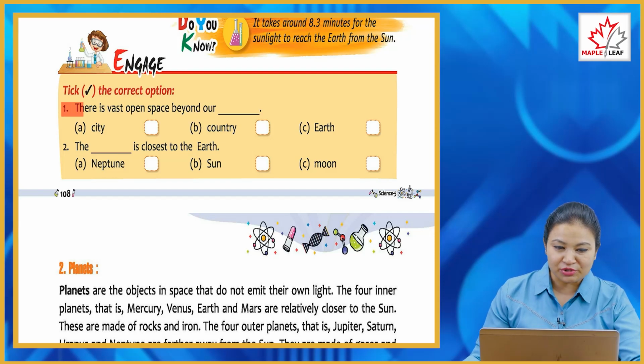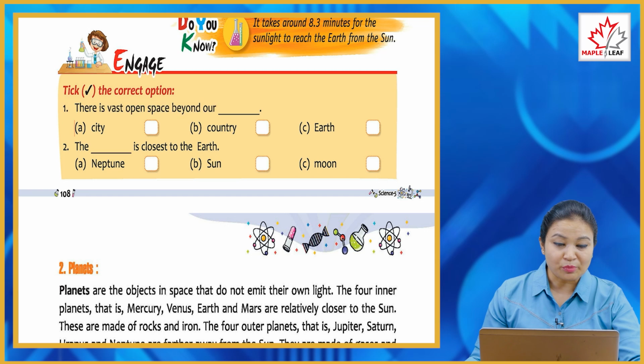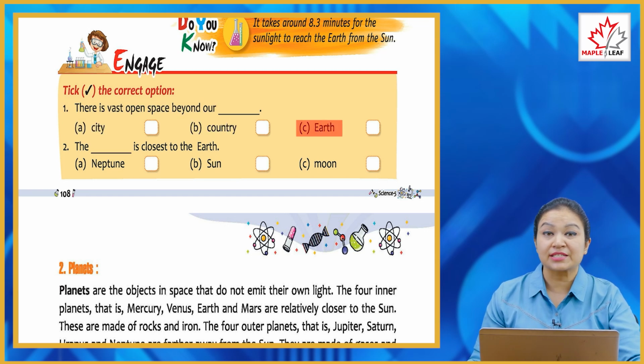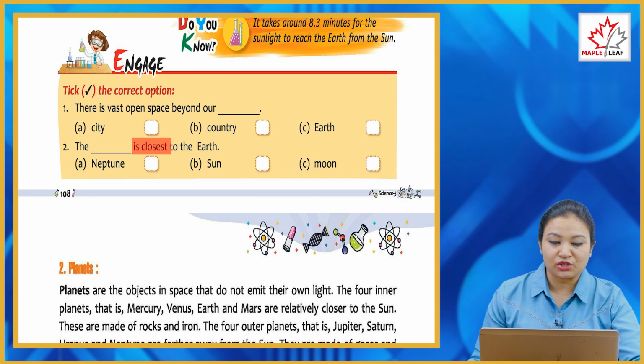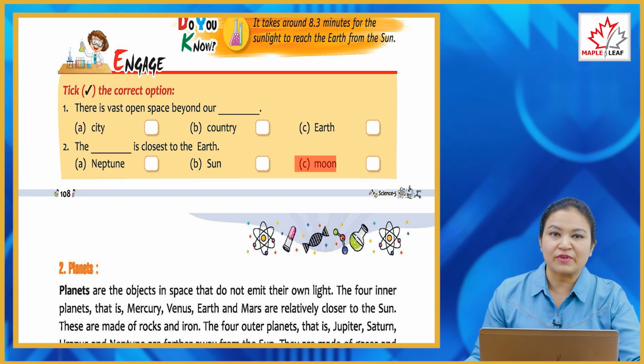Engage. Take the correct option. There is vast open space beyond our dash. What is it? Option A city, option B country, option C earth. So the correct answer is earth. Second, the dash is closest to the earth. Option A Neptune, option B sun, option C moon. So the correct answer is sun. Sun is very closest to our planet earth.